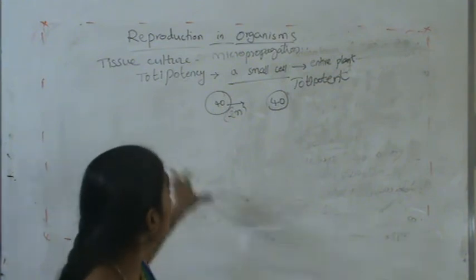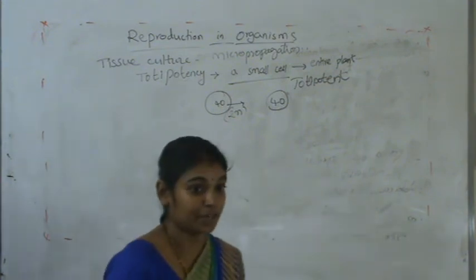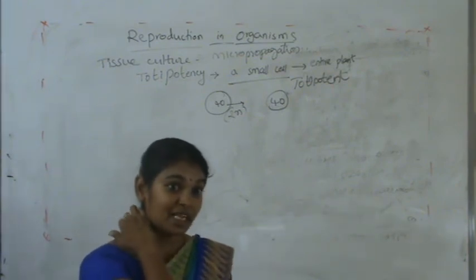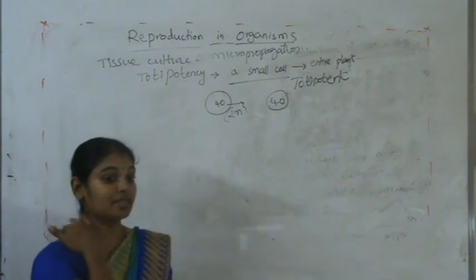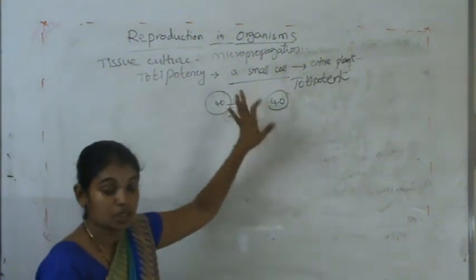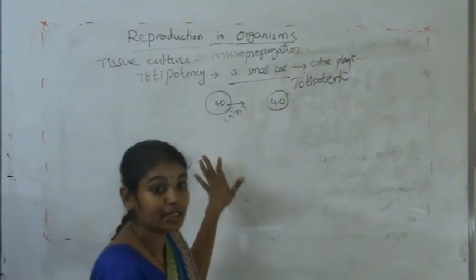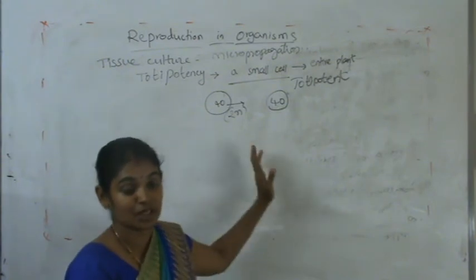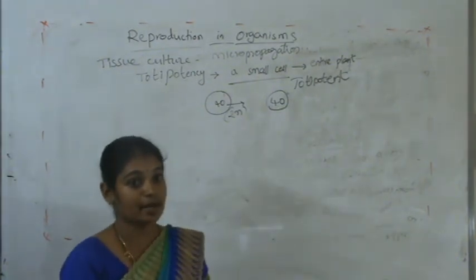So this is all asexual reproduction. Next, when we come to sexual reproduction, it is completely different from asexual reproduction. We already discussed the differences between asexual and sexual reproduction.